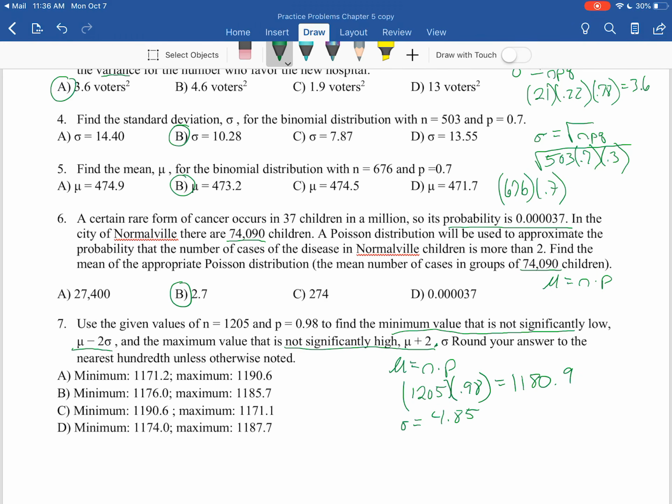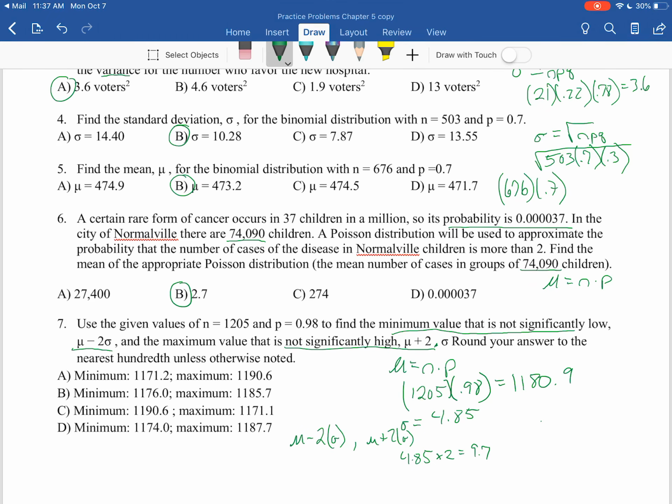And so now we want to find our significantly high and low values. Our low value is going to be mu minus 2 standard deviations, and our other value is going to be mu plus 2 standard deviations. If our standard deviation is 4.85, multiplying that by 2 gives us 9.7.